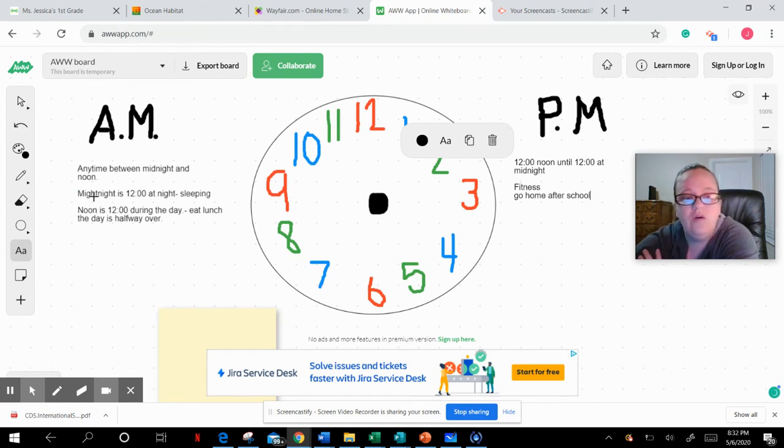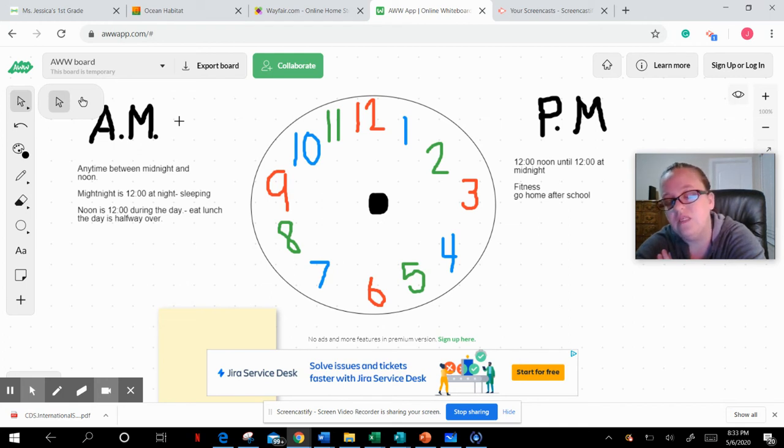So the clock will always go around twice, but we have to figure out if it's 2 o'clock AM or 2 o'clock PM. So how do we do that? So we are going to move this little thing right here because it's getting on my nerves. The way we do that is we have to think, because sometimes, even though it may be 2 o'clock in the morning, it could still be dark outside. So we can't decide based on when the sun is awake and when the sun is asleep, because even though it's 6 o'clock at night and the sun is awake, that's still PM. So anytime after 12.